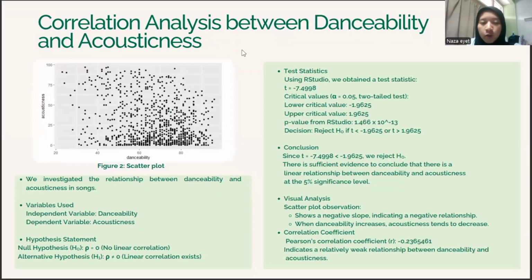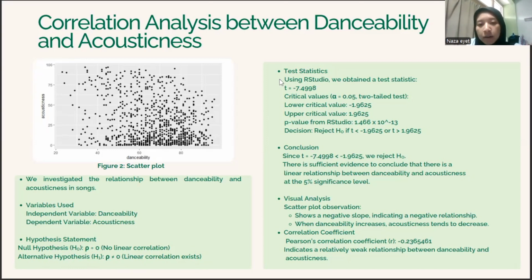I'm going to explain to you about the correlation analysis between danceability and acousticness. So here we investigate the relationship between danceability and acousticness in songs at a 95% significance level. The independent variable is danceability, and the dependent variable is acousticness. Our hypothesis statement: the null hypothesis is rho equals 0, whereby there is no linear correlation. And for the alternative hypothesis, rho is not equal to 0, whereby a linear correlation exists.